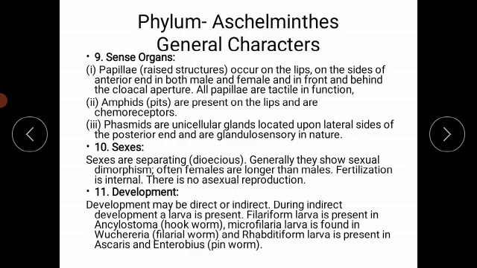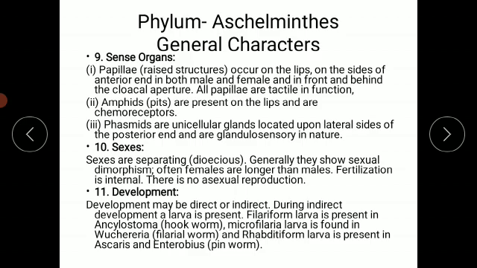There are certain characters, due to the presence or absence of which we can easily identify whether it is male or female. So we call it a sexual dimorphic character. The same characters are present here also in phylum Aschelminthes. So what is that character? The females are longer than the males.